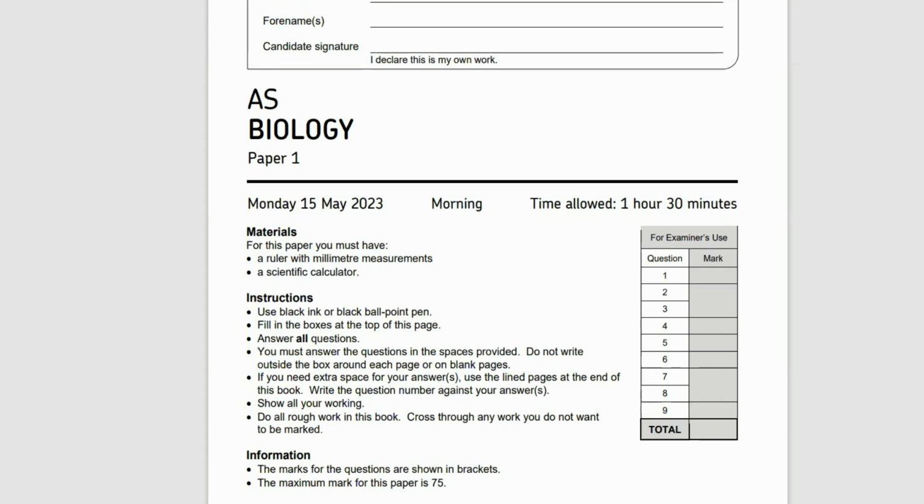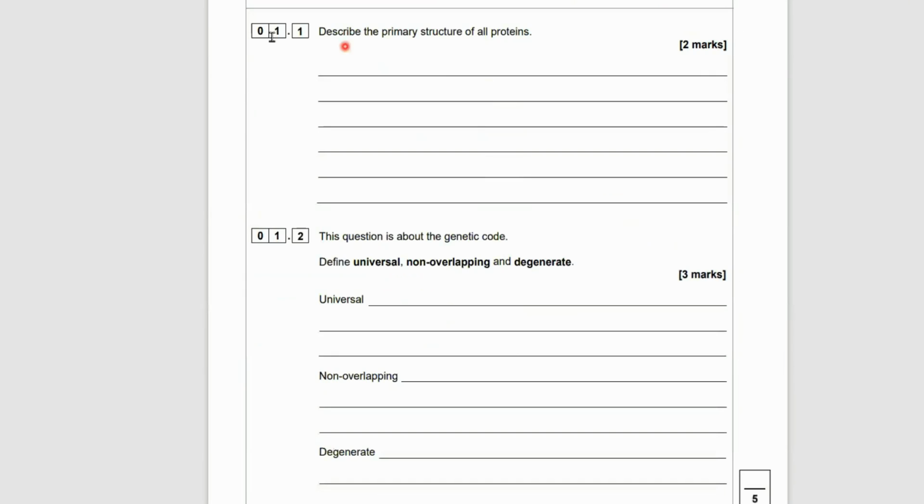So, question 1 is 1.1, and it is about the primary structure of all proteins. Describe the primary structure of all proteins. What comes to your mind? Remember to pause the video. But what comes to your mind when we talk about the primary structure of all proteins? It's the sequence of amino acids, or the specific order of amino acids in a polypeptide.